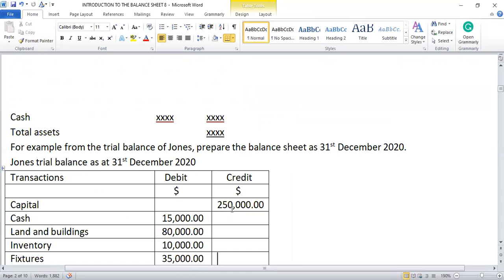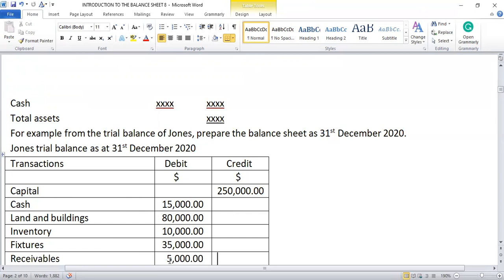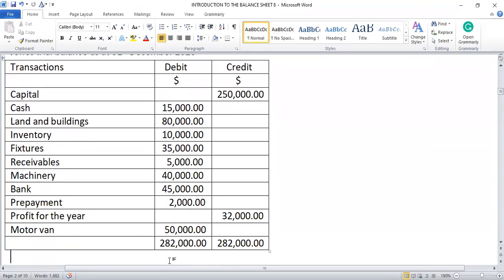Transaction, then the debit, then the credit. First capital, $250,000. Cash, $15,000. Land and buildings, $80,000. Inventory, $10,000. Fixtures, $35,000. Receivables, $5,000. Machinery, $40,000. Bank, $45,000. Prepayment, $2,000. Profit for the year, $32,000. And motor van, $50,000. All will sum up